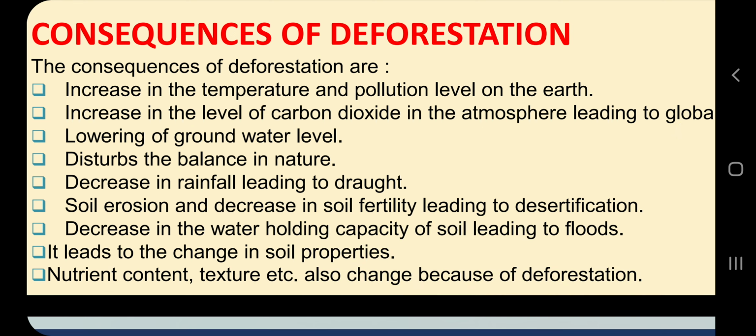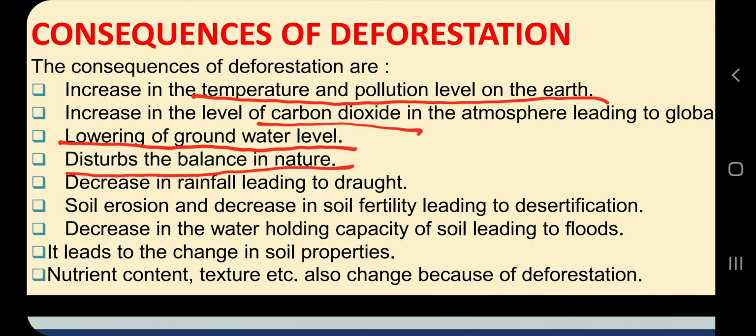Okay, I will highlight these. Increase in the temperature and pollution level of the earth, which we can easily understand because of the carbon dioxide. Increase in the level of CO2 leading to global warming. Lowering the groundwater level, because plants are also maintaining the water cycle. The roots are also holding the topsoil. So there are some direct involvements of plants and some indirect involvements. By applying some logic, we can easily understand.